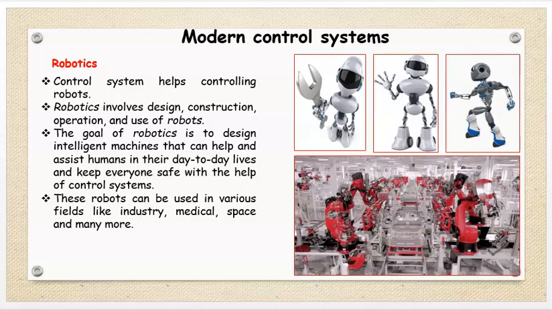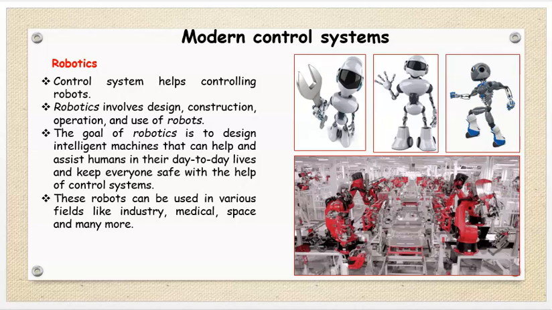Next is our robotics. Now you know that robots are used in the manufacturing industry, also in hotels, everywhere now we are finding robots. In case of robots, these control systems are used. Robotics involves design, construction, operation and use of robots. The goal of robotics is to design intelligent machines that can help and assist humans in their day-to-day lives and keep everyone safe with the help of control systems. These robots can be used in various fields like industry, medical, space and many more.